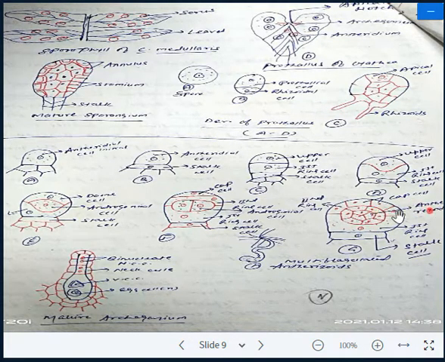Now the androcyte mother cell undergoes metamorphosis and produces spirally coiled antherozoids, which are multiflagellated. So as a result, within the antheridium a large number of multiflagellated antherozoids develop.